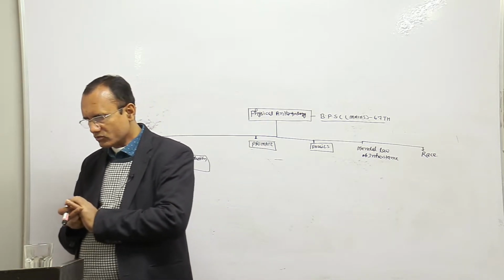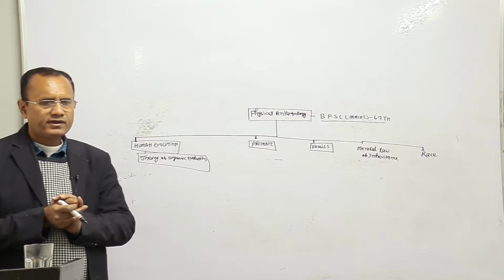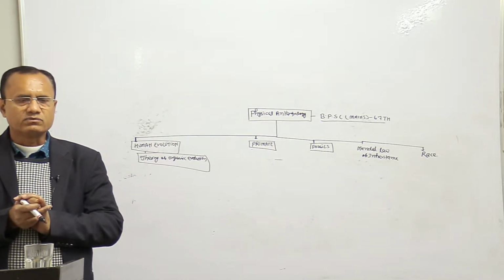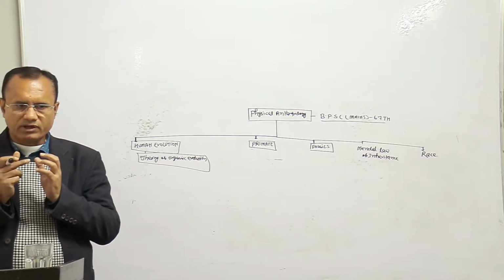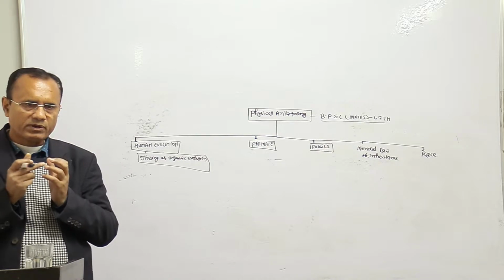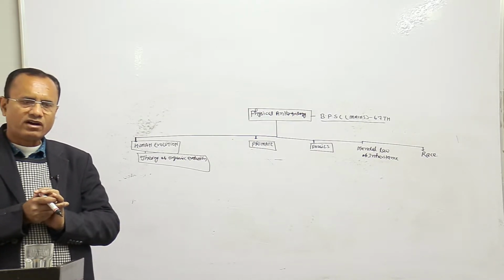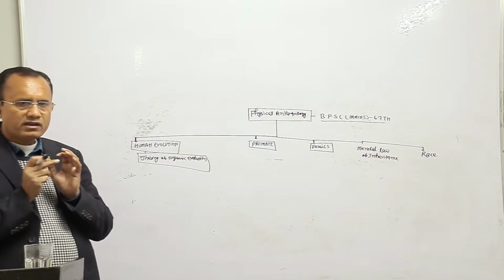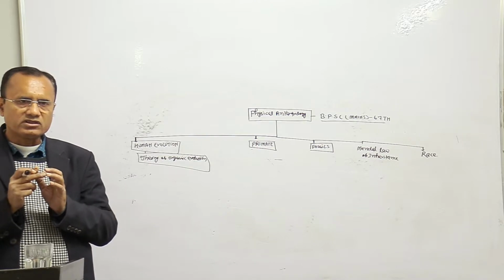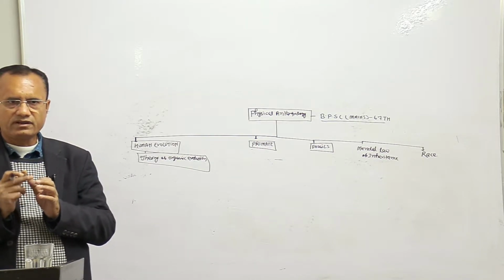So when a student first looks at the syllabus, they feel that physical anthropology is tough, right? But when you are capable of understanding your syllabus, you will find that you are more comfortable in physical anthropology than sociocultural anthropology, right?